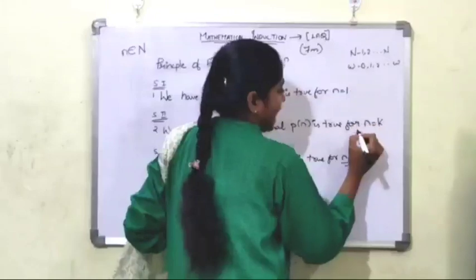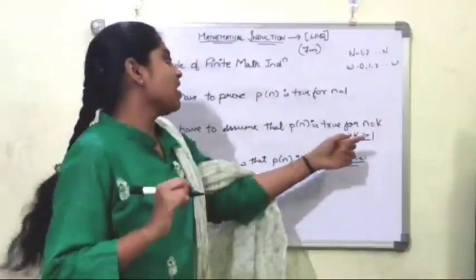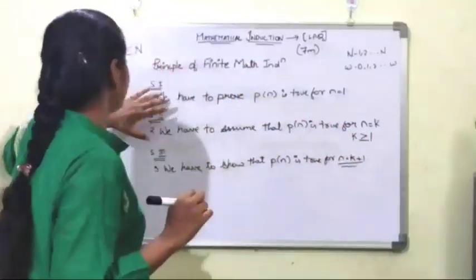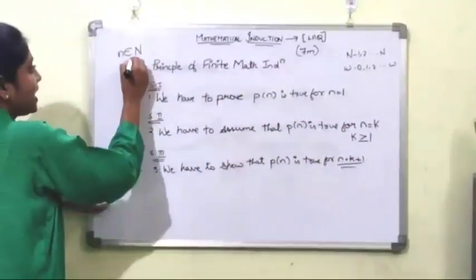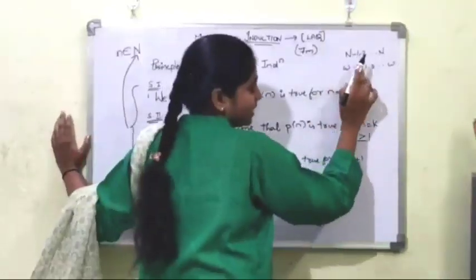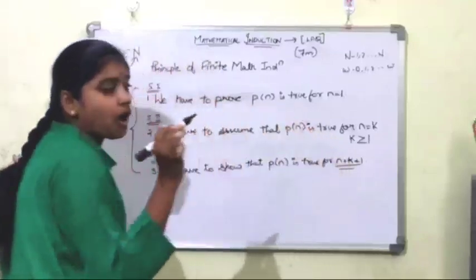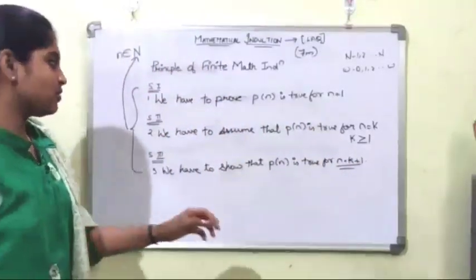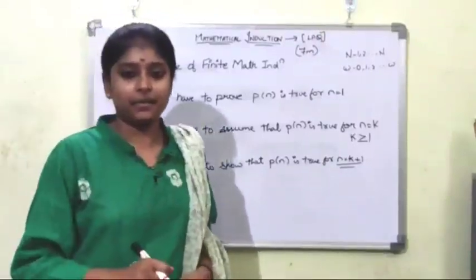Here k is greater than or equal to 1, because we are discussing natural numbers, and natural numbers start from 1. So we use k equals to 1 or greater than 1.